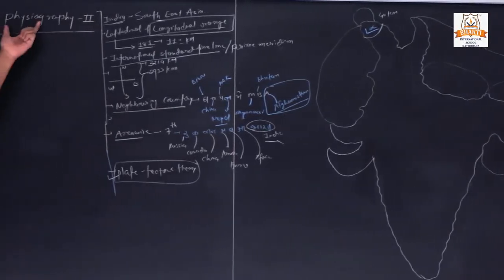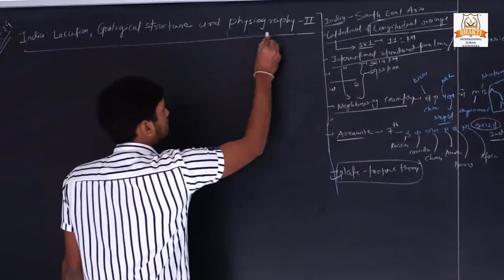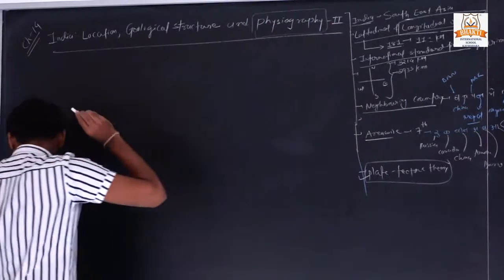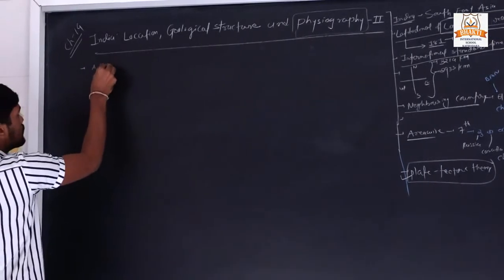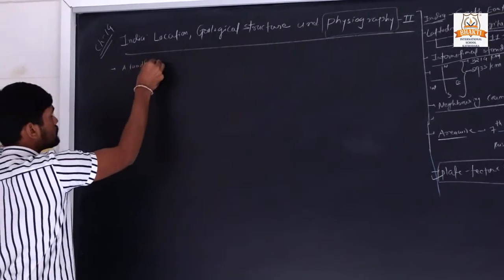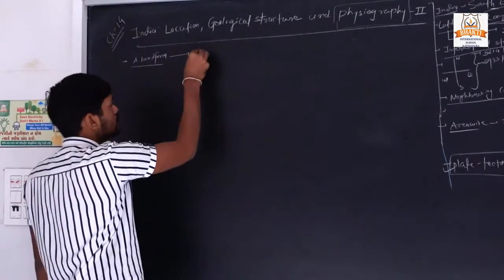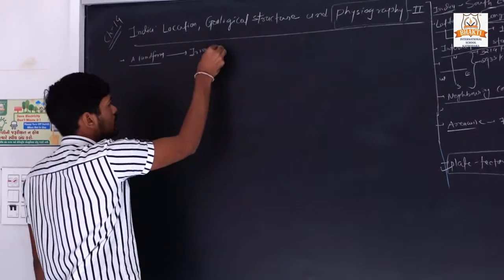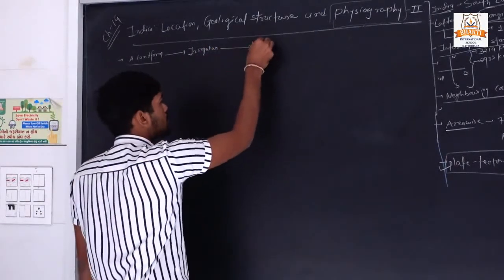So, what is physiography? First question: what is physiography? The definition is like this: a landform which is irregular and has some undulation.